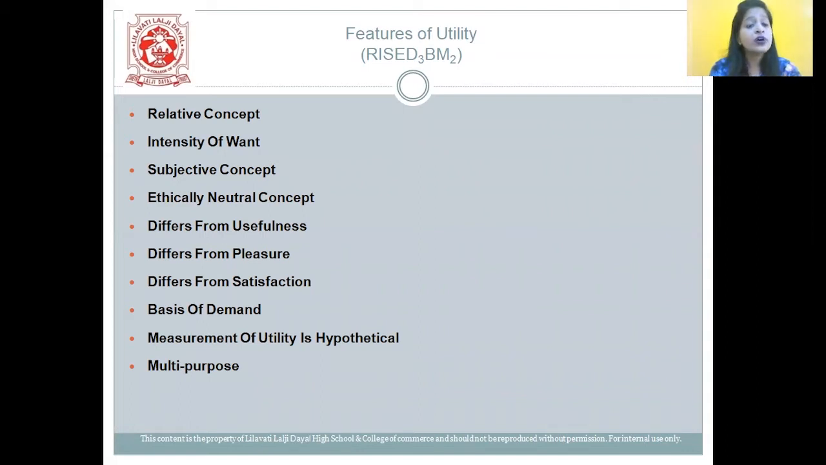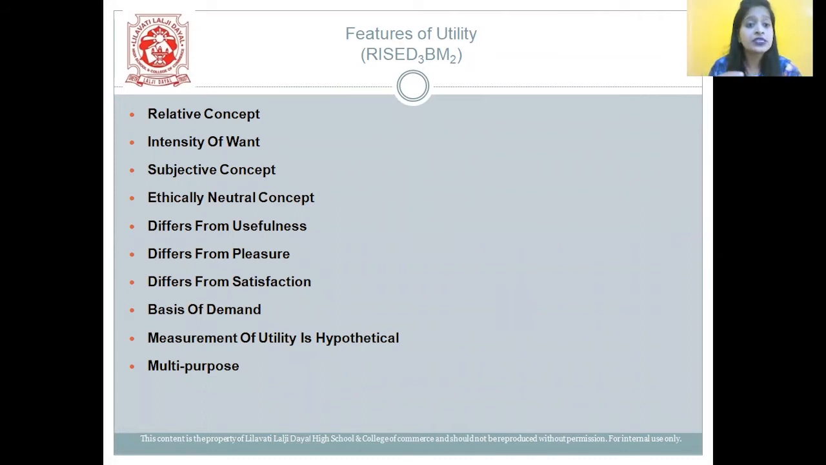Next one is it differs from usefulness. Utility refers to the want satisfying power of a commodity, whereas usefulness indicates the value in use of the commodity. Next one is it differs from pleasure. A commodity may possess utility, but it may not give pleasure to the consumer. Next one is it differs from satisfaction. Utility is a cause of consumption and satisfaction is the end result of consumption.